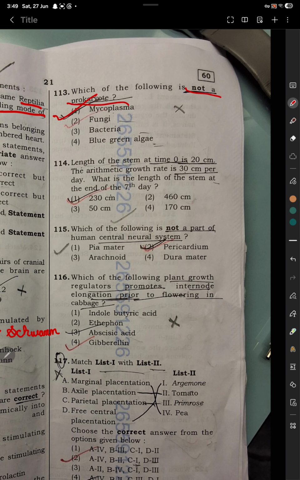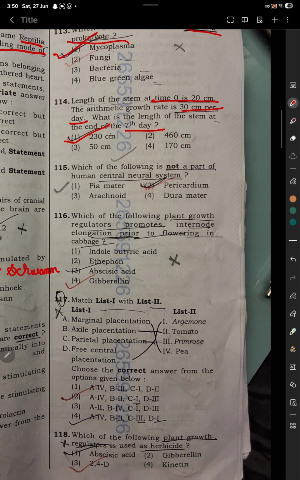Length of the stem at time 0 is 20 centimeter. The arithmetic growth rate is 30 centimeter per day. What is the length of the stem at the end of 7th day? Option number 1, 230 centimeter. Question 115. Which of the following is not part of the central neural system? Option number 2, pericardium.